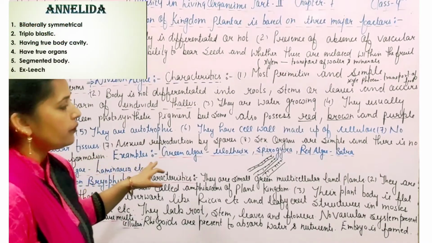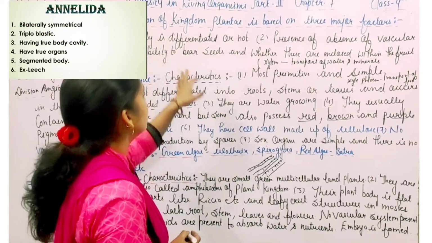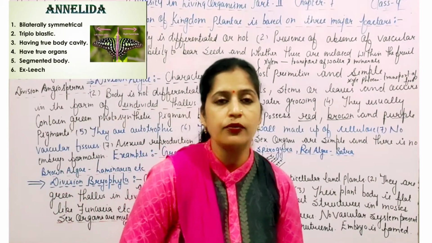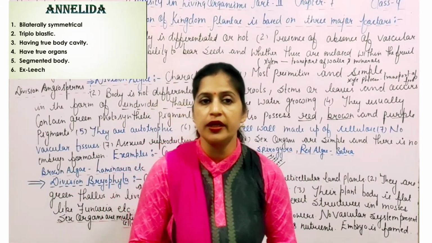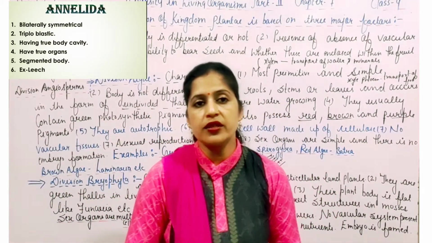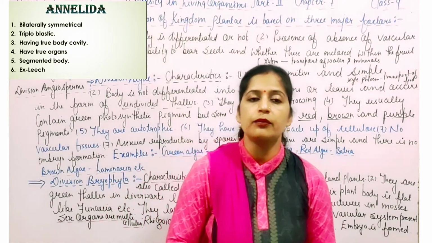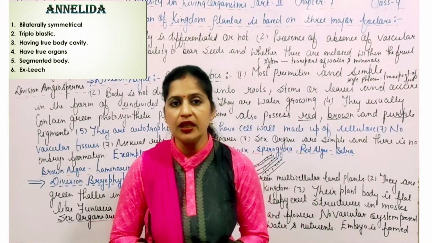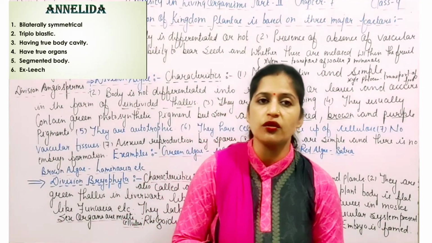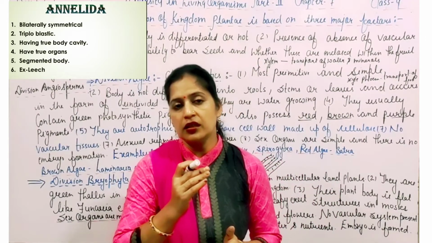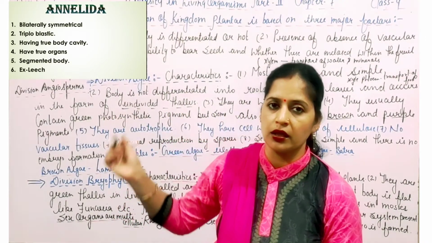And if you have to face any problem regarding the kingdom plantae, that means you have to go through the part number 1, and in part number 1 there is a detailed description regarding the plant kingdom as well as the animal kingdom. And after the completion of the part number 1, the students have to shift to the part number 2.